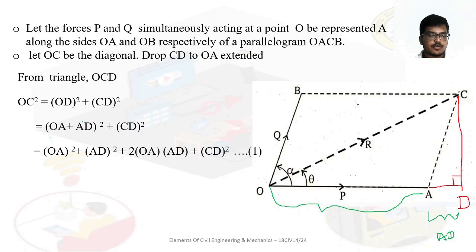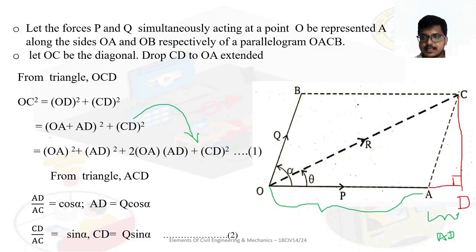It is (a plus b) whole square. So OA square plus AD square plus 2 OA into AD, plus CD square. So a square plus b square plus 2ab, plus this CD square here. I will take this equation as 1. This is from the triangle OCD.